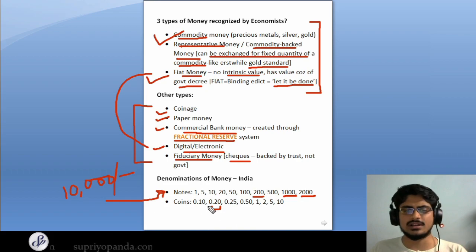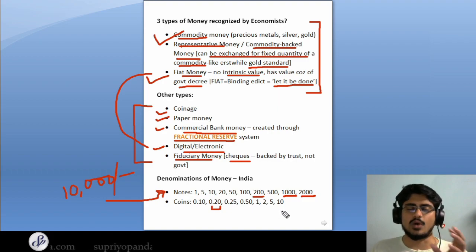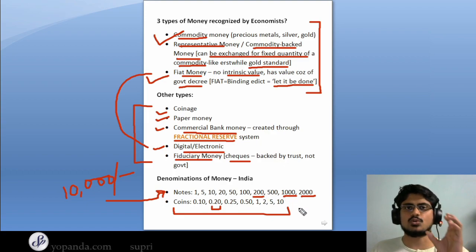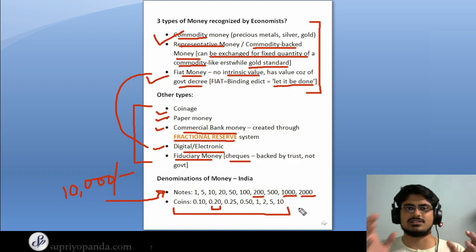So 10 paisa coin, 20 paisa coin, 25 paisa, 50 paisa, 1 rupee coin, 2 rupee coin, 5 rupee coin, and 10 rupee coin. And you have to remember that these coins are all minted by the government of India. So all the coins that we have over here are all under the ambit of the government of India. So coins and the 1 rupee note, all of these are under government of India. And from rupees 5 onwards to rupees 2000, it's under the ambit of the Reserve Bank of India.